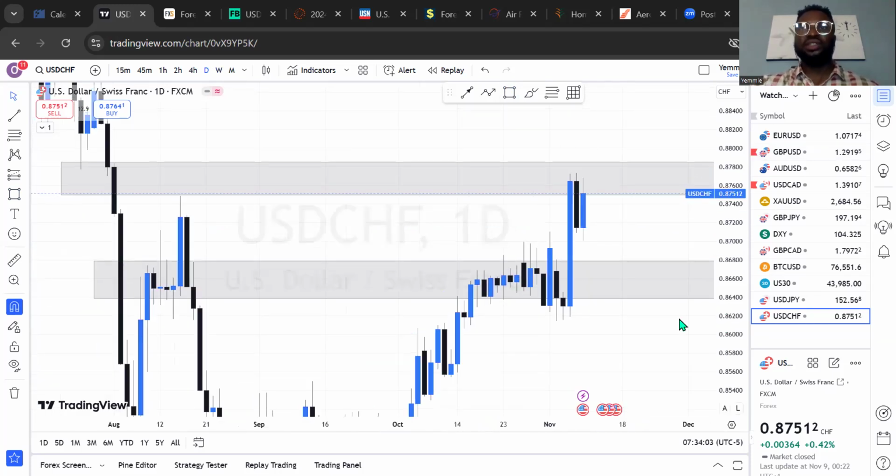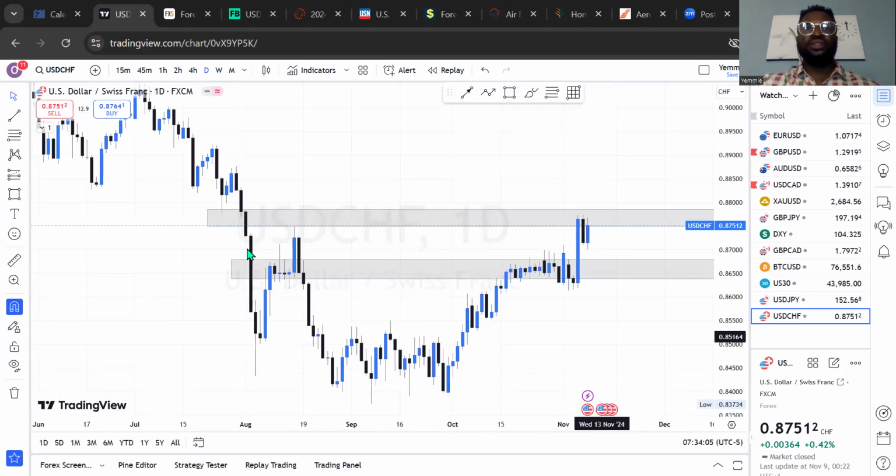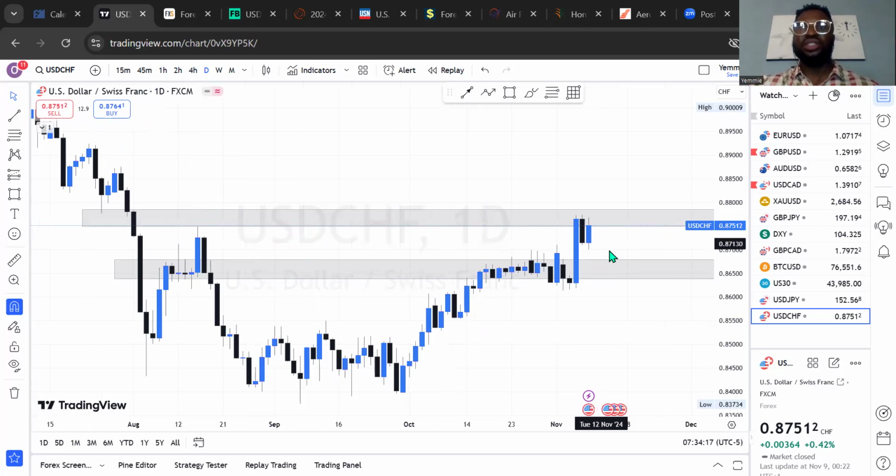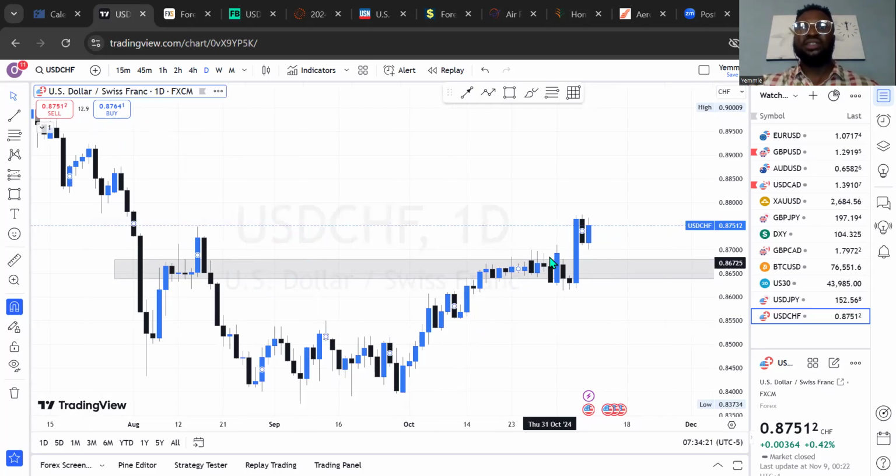On the daily time frame, you see this. You see that the market has created a high price level structure here, creating a candlestick in the bullish direction to close above this previous high. And right here, the market is just within that price level. So what we can expect from this market going forward is for the market to come to a price level like this. This is daily time frame on USDCHF.